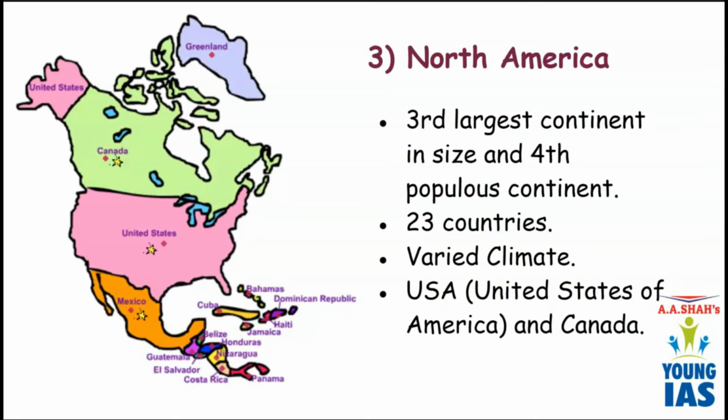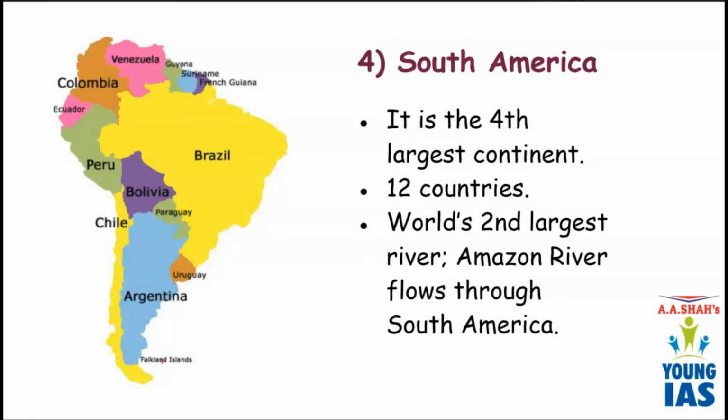So after North America, we have South America. South America lies in the southern hemisphere. Therefore, it got the name South America. It is the fourth largest continent in size, and Brazil is the largest country in South America. Okay, Brazil is also a populous country. It ranks sixth in population.